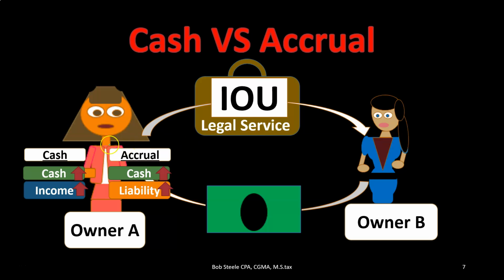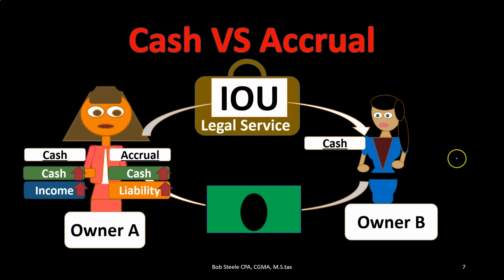So now we have a difference between the cash method of accounting and accrual method. It's simply a timing difference. Here we're going to record the income, let's say this year. Here we're not going to record the income till the work was done, which might be next year. But we're going to record the income no matter what. It's just a timing difference between the two.